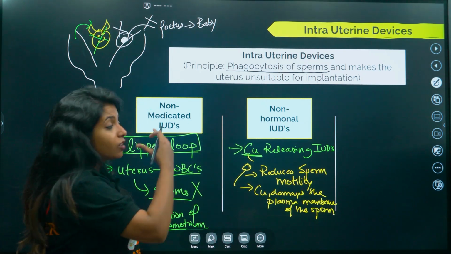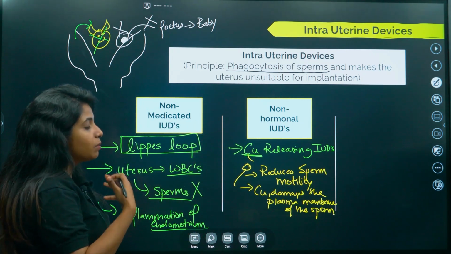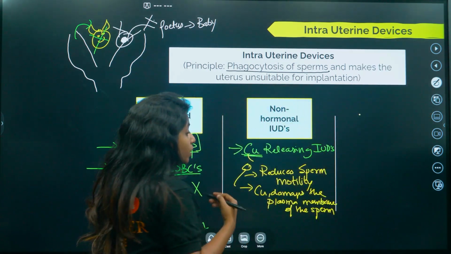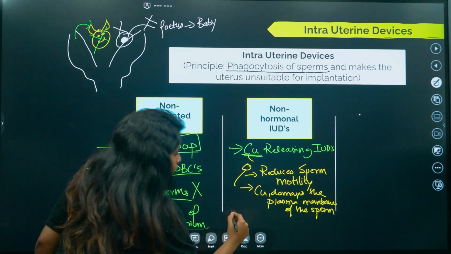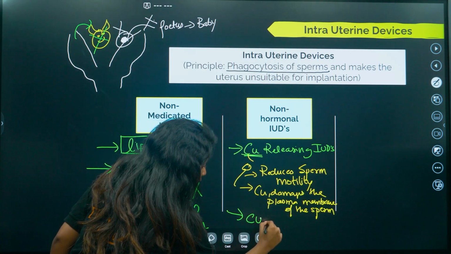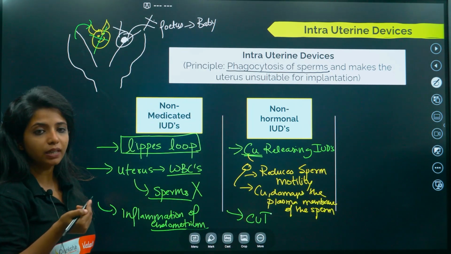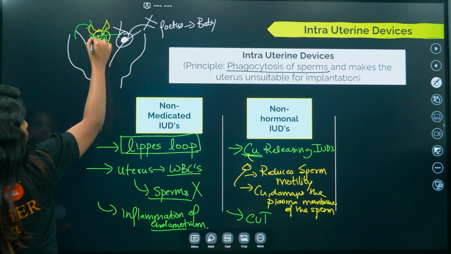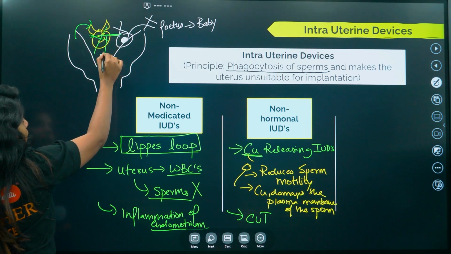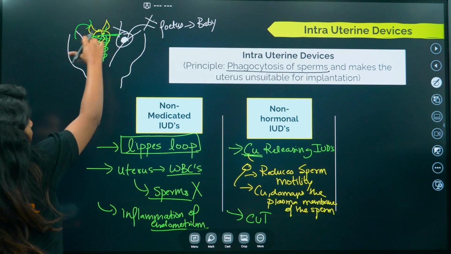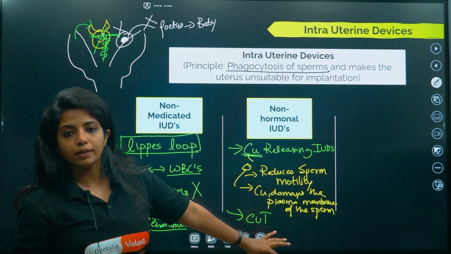Now, these are copper releasing IUDs. If you are asking me for examples, I can give you easy examples with a way to remember them. The first example is copper T. You call it CuT, okay, copper T. Why is it known as copper T? Because it is a T-shaped thing. So there will be something on which a copper wire will be put, which could slowly release the copper. It is in the form of T, which is why it is known as copper T.